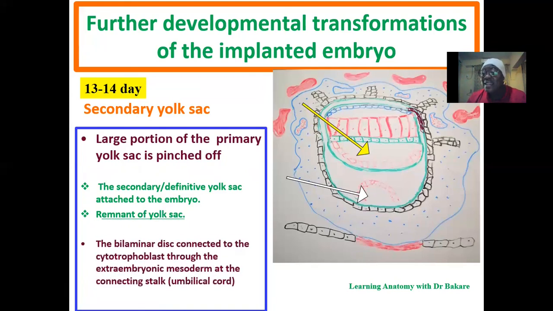At the end, what we see is the developing embryo at the center that is connected to the fetal membrane through the connecting stalk. This connecting stalk will later become the umbilical cord during the developmental process. This is the final presentation that we see in the 2nd week of development. That's the bilaminar germ disc.